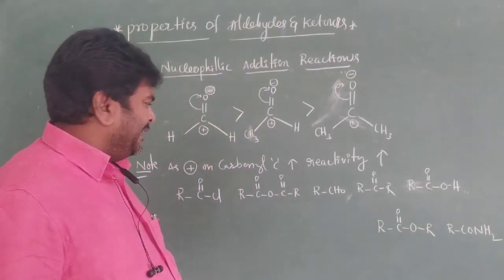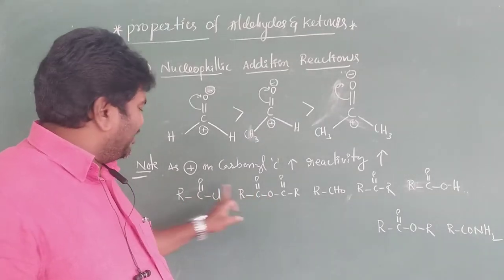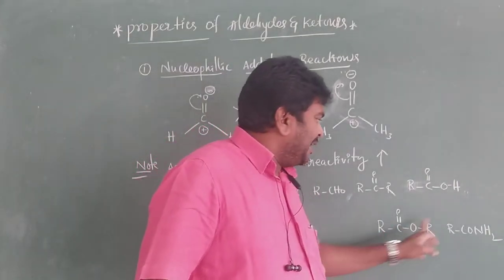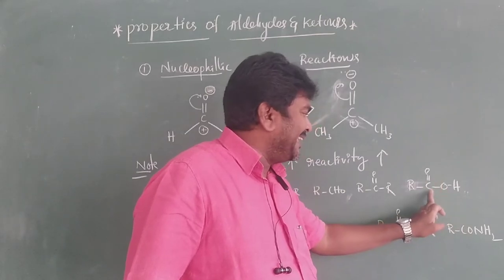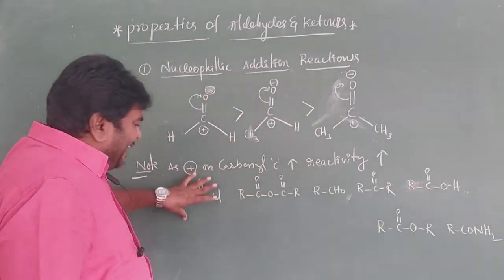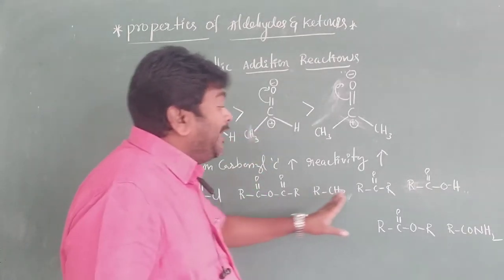You have to see here, these are all acid halides, acid anhydride, ester, amide. These all are derivatives of carboxylic acid. This is carboxylic acid. Acid halide and anhydride are more reactive than carbonyl compounds.